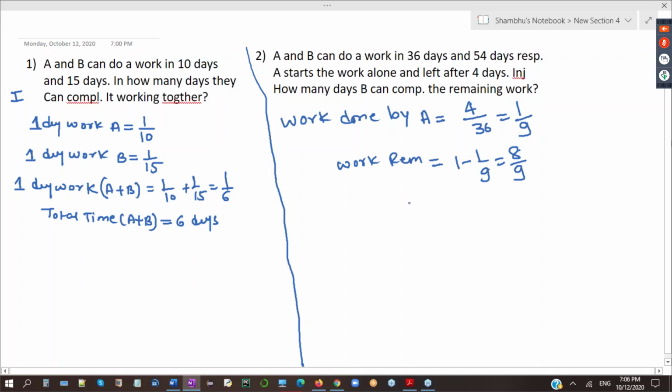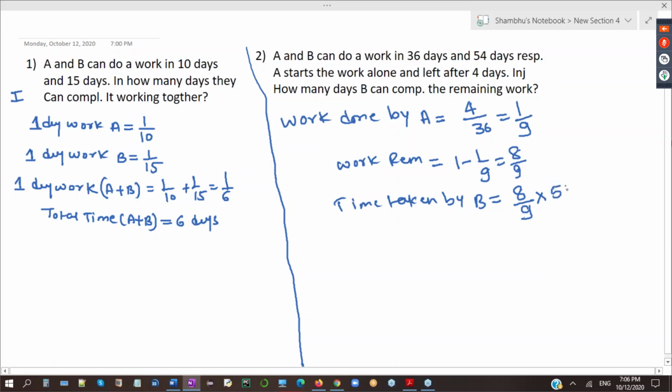And I told you, when some person will complete the remaining work, how to find out. You have to write time taken by B. For the person who has to complete the left out work, it is how much work is left multiplied by how much total time he takes.